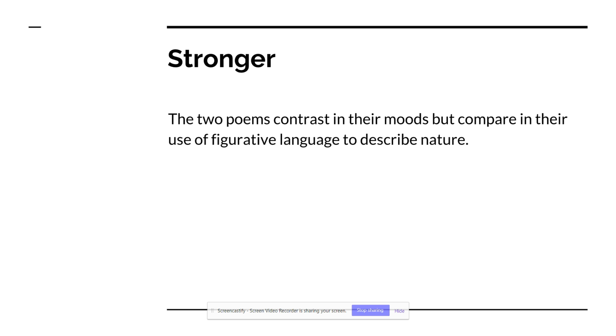Here is one that is slightly stronger. The two poems contrast in their moods, but compare in their use of figurative language to describe nature. What this does do is tell us how the moods contrast and how they compare in figurative language. It's slightly stronger because we know you're going to be contrasting the moods, and we know that you are going to be comparing figurative language, but it's still not specific enough.